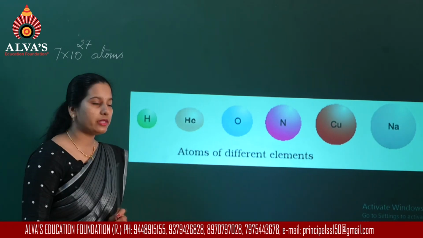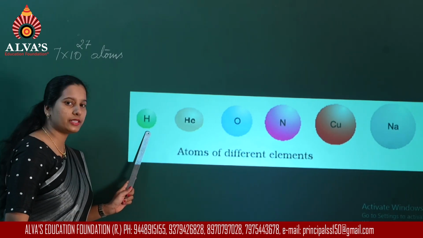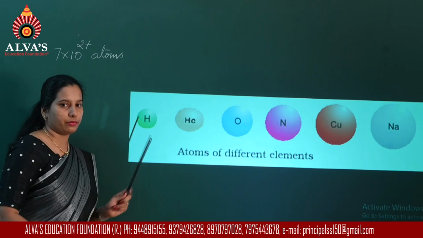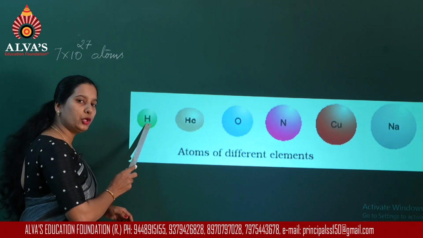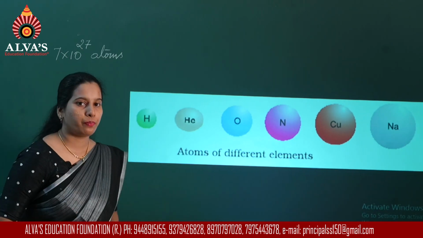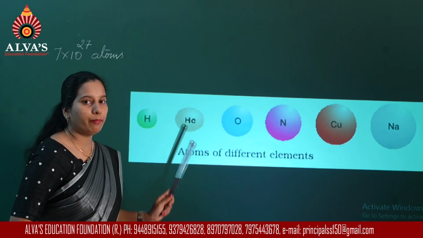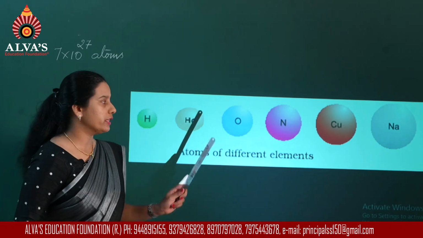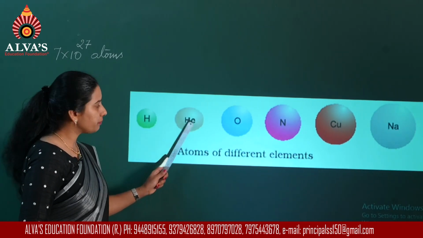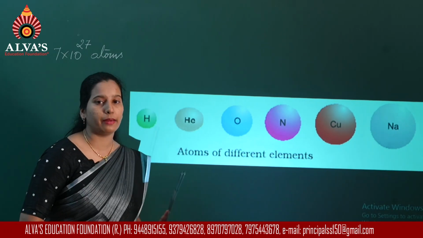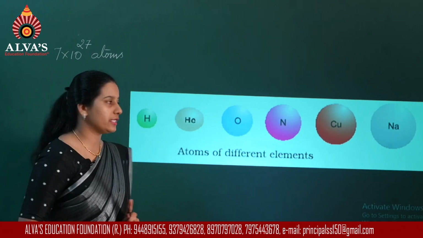Now, for examples of atoms, I can consider the hydrogen atom. Hydrogen atom is written using the symbol H. Atom of helium is represented with the symbol He. So here I am using a single letter, whereas in the case of helium I am using two letters.